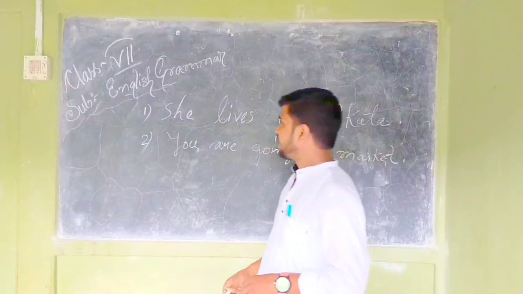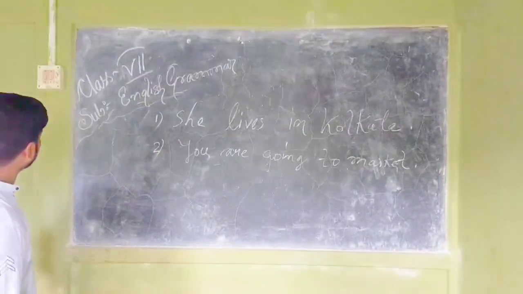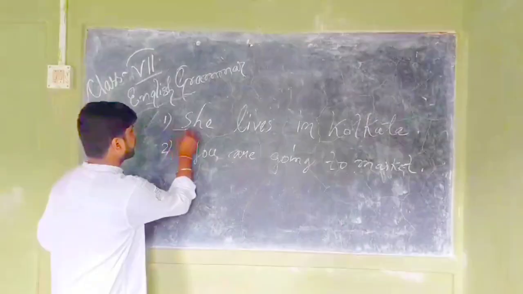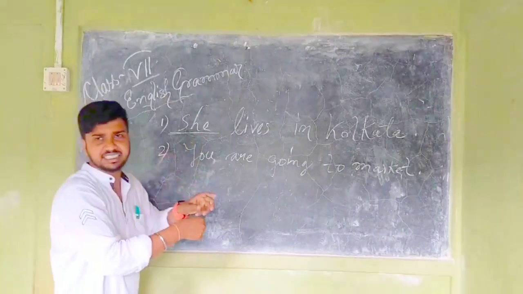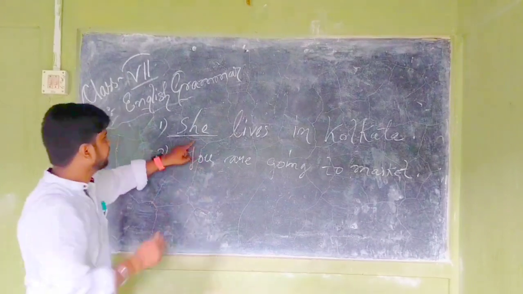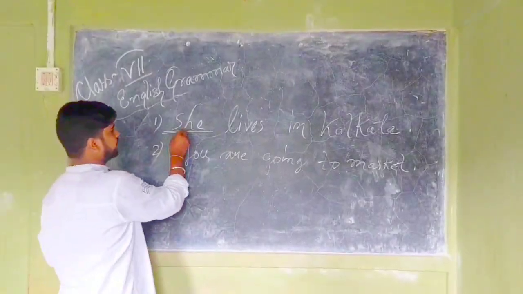Okay, from the definition of subject, we can easily say that "she" is the subject because the sentence is talking about her. For this reason, this is subject.